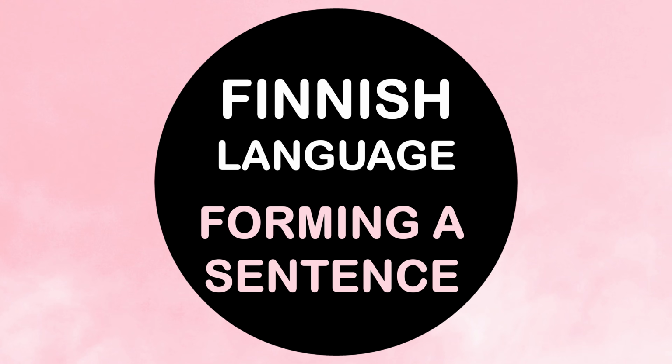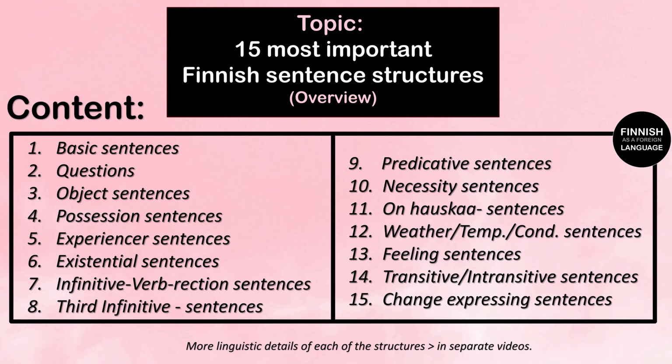I'm Kim and in today's video we are getting to know the 15 most important sentence structures in the Finnish language, which means we are also going to learn how to build different kinds of sentences. This video is split into 15 parts.